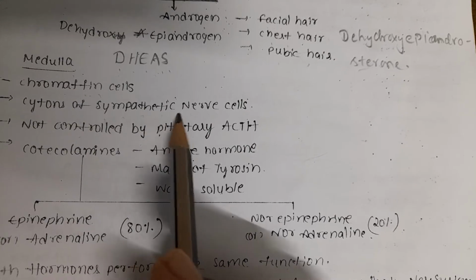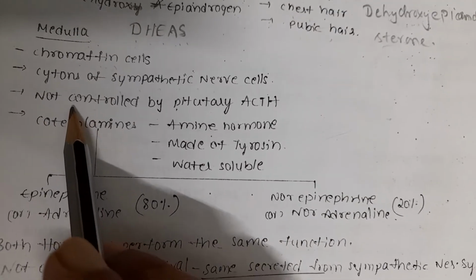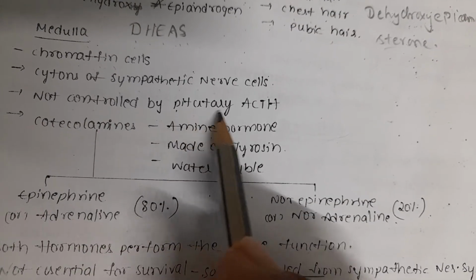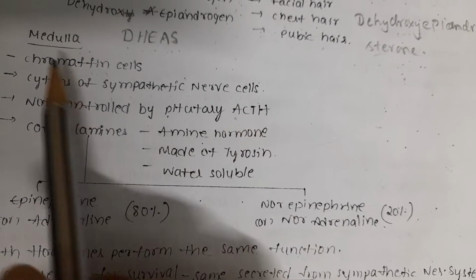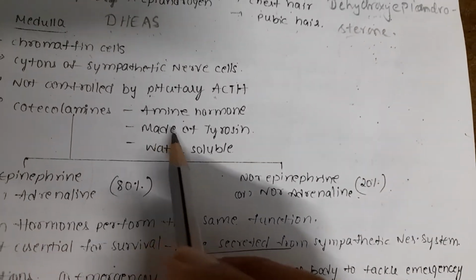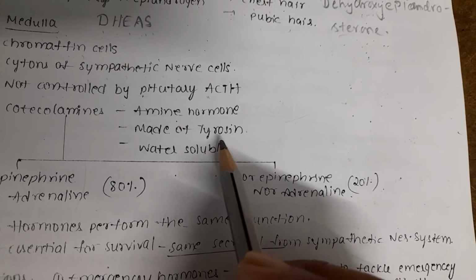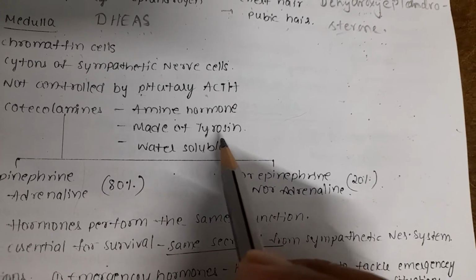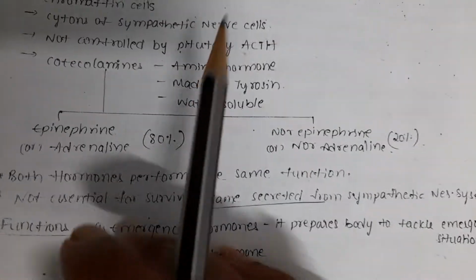They are modified neurons of the sympathetic nervous system. It is not controlled by the pituitary ACTH only. ACTH controls the adrenal cortex, not the adrenal medulla. Next, catecholamines are amine hormones made of tyrosine, which is one of the amino acids. These are water soluble hormones.